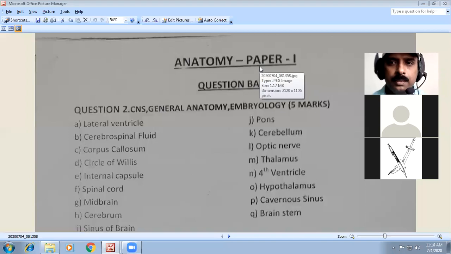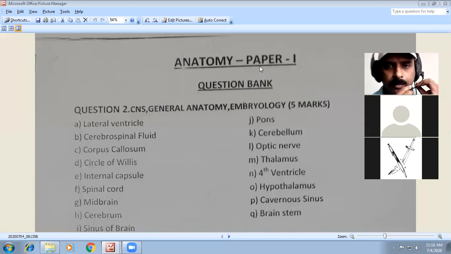So whatever the CNS topics, questions commonly asked in the first paper, that is question number 2 in the first paper. Question number 1 will be the 2 marks questions, and question number 2 will be the CNS. And that will also include general anatomy topics and embryology.